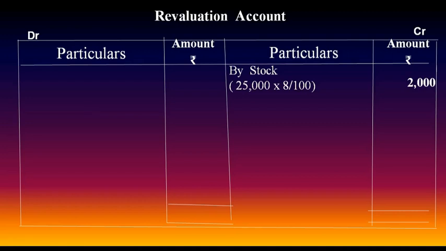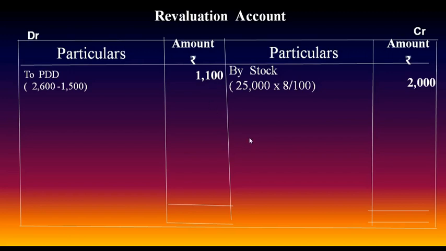In the balance sheet it is 1,500. What should be done? It must be brought up to 2,600. Means there is increase in the value of provision for doubtful debt. Means it should be debited to revaluation account. And how much is to be debited? Earlier it was 1,500. Now bring it to 2,600. Means extra amount how much? 1,100. That is to be debited to revaluation account.